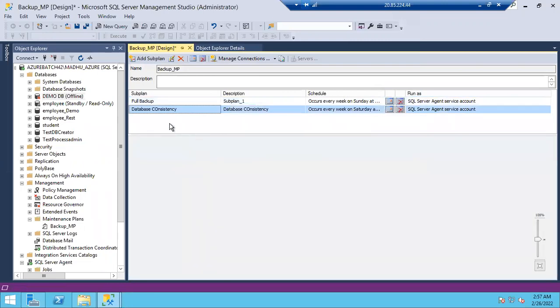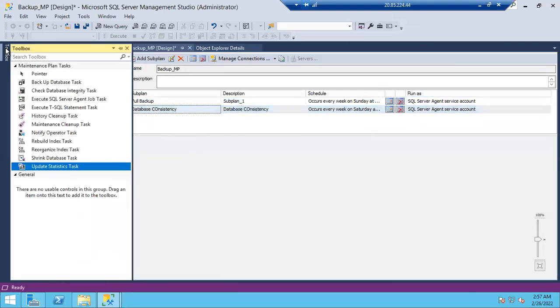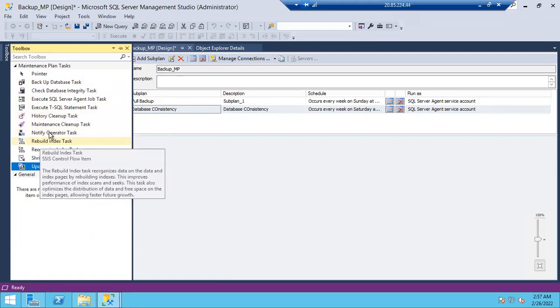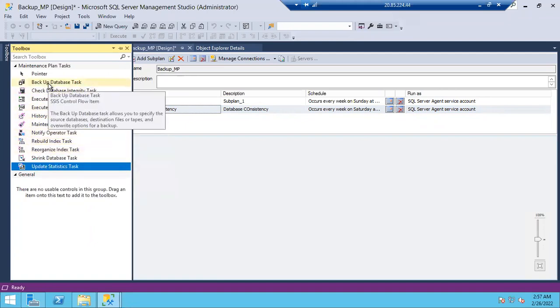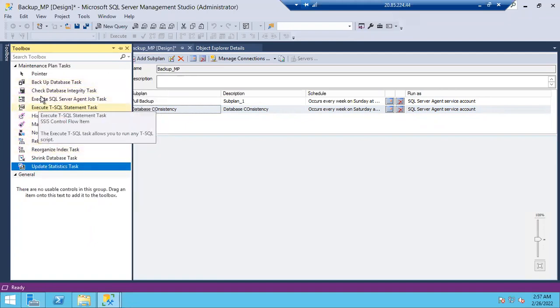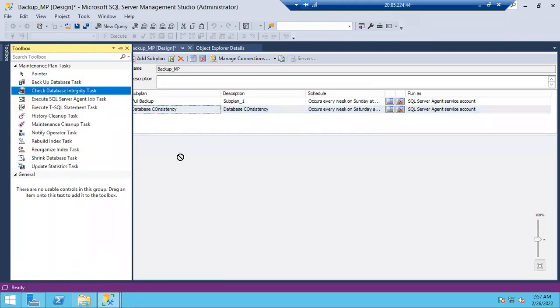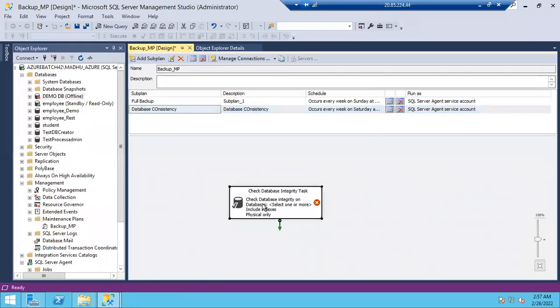On what database does it have to run? Now you have to drag the particular task. Where is that? Backup database, execute SQL agent, execute T-SQL. Where is that, guys? Check database integrity. This one. Drag and drop it and double click on it.